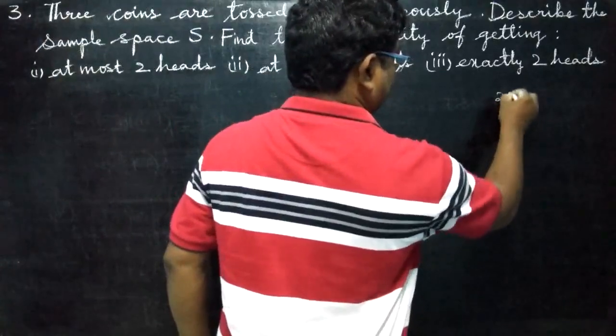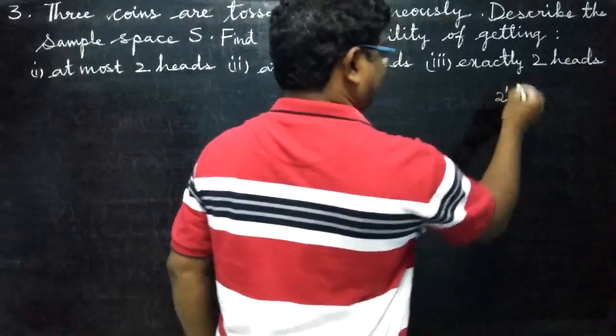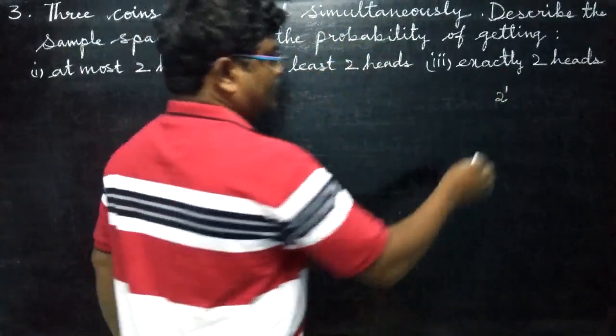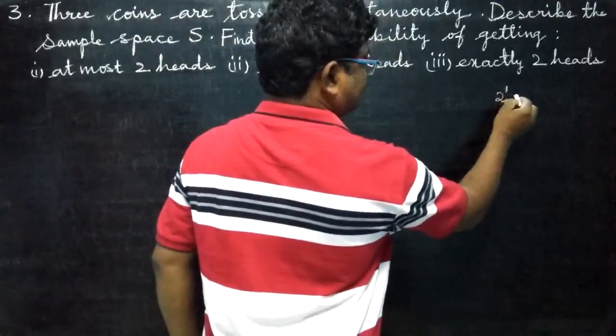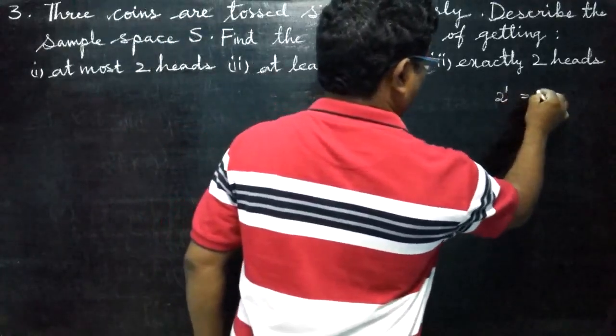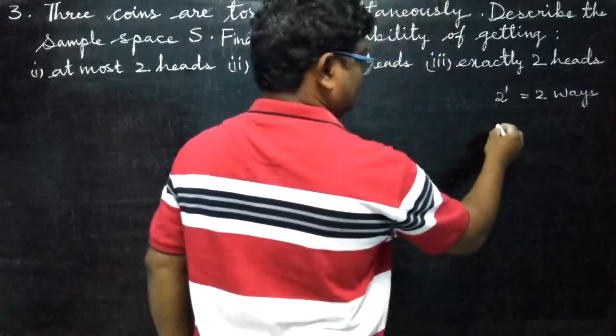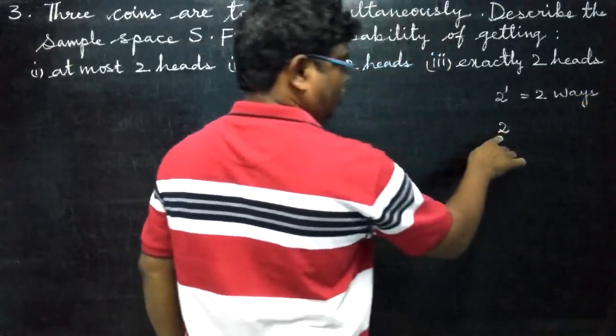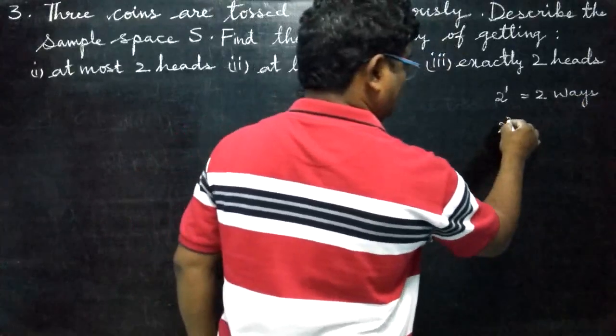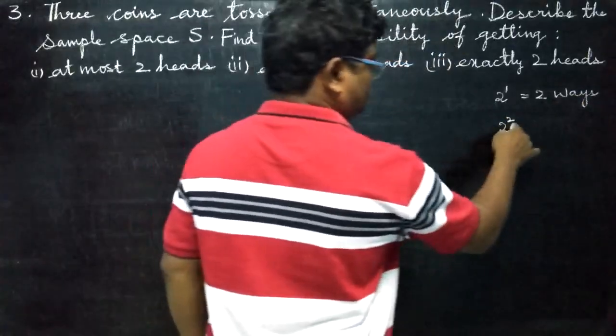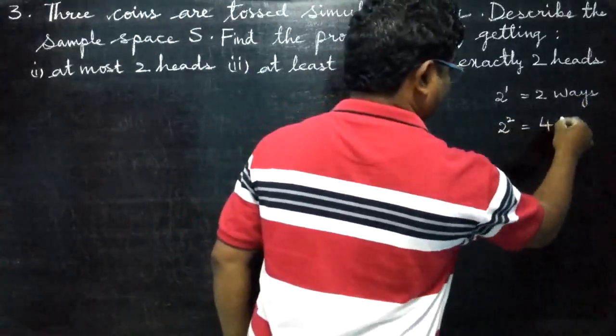Base is 2 and power is 1. One coin is tossed, 2 to the power of 1, 2 ways. Are you able to follow? 2 is the base. This time 2 coins are tossed. 2 twos are 2 square, means 4 ways.